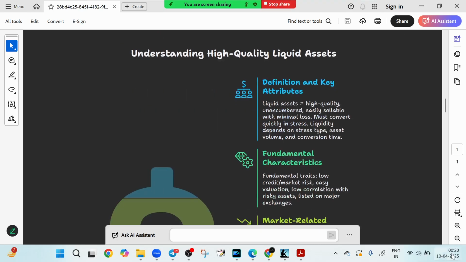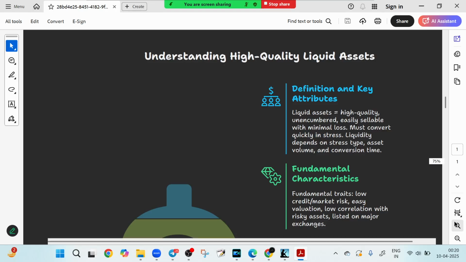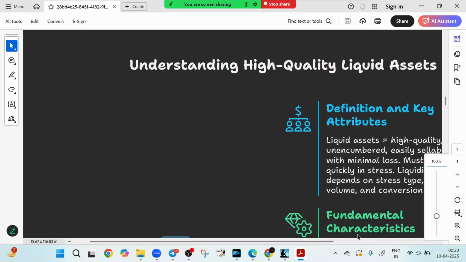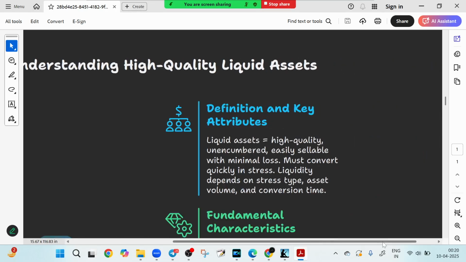Now friends, let's look at the next point. That means banks would have at least 30-day liquidity: HQLA divided by the net cash outflow. When a crisis hits, it should be greater than 100%, meaning HQLA should be greater than the net cash outflow for the 30 days. So how many times HQLA you have as compared to the net cash outflow is what LCR tells you. If you go deeper into high quality liquid assets, let's understand.